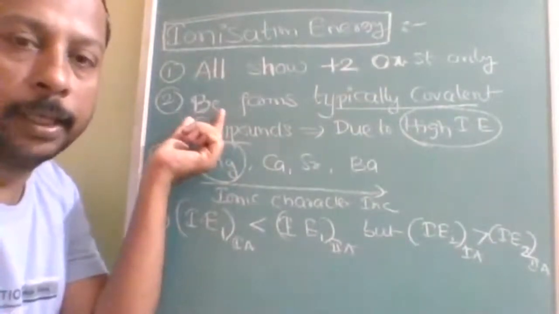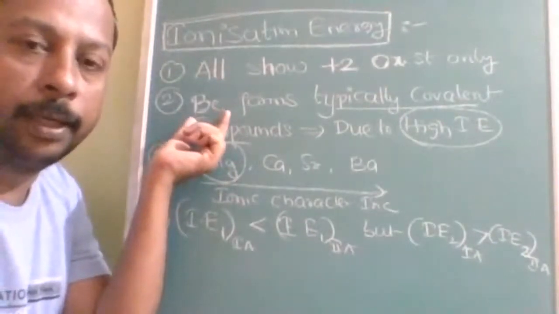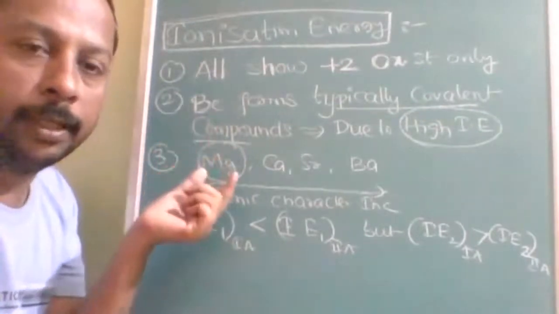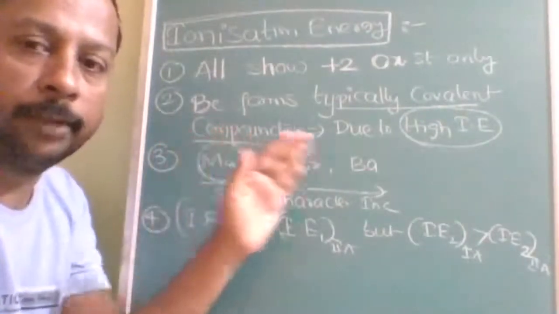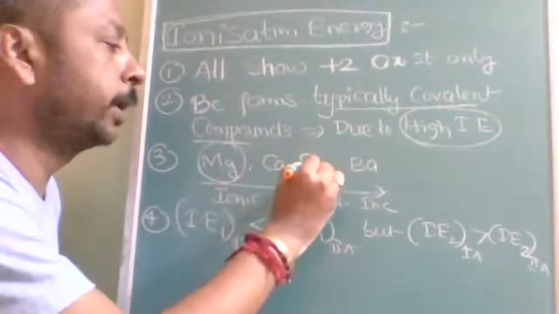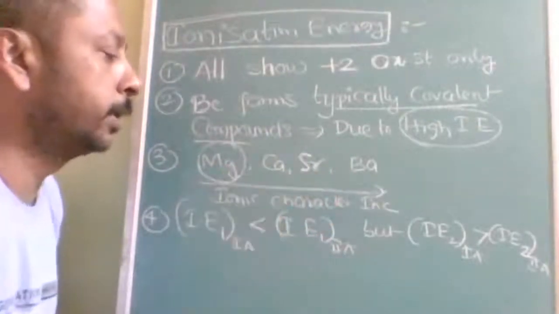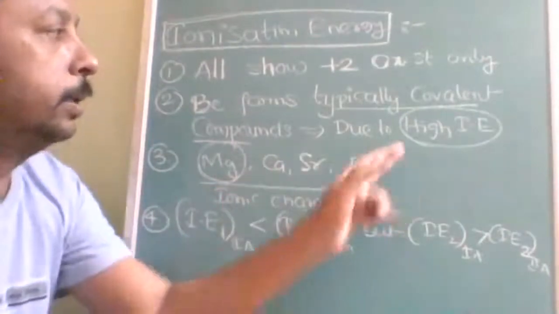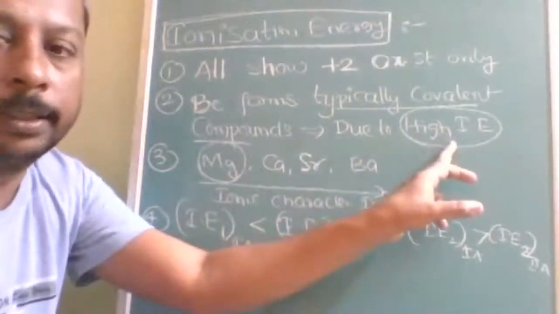Covalent character is predominant in beryllium compounds, and then magnesium, but the rest are purely ionic. So the ionic percentage character will be increasing. What is the reason? Ionization energy decreases.